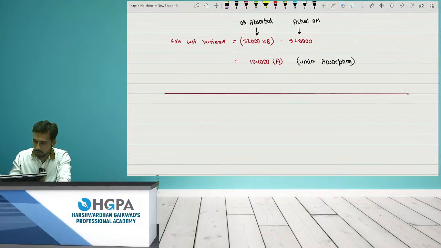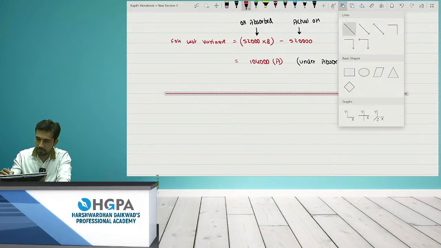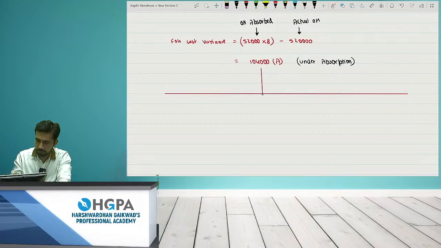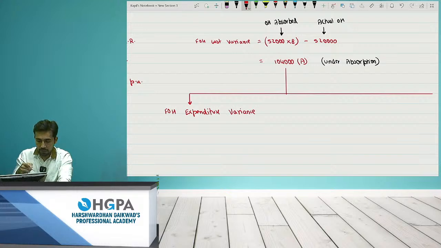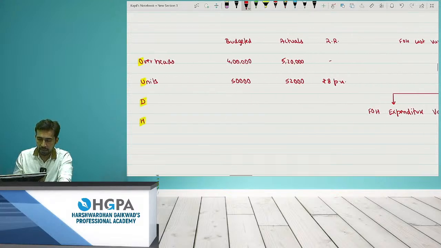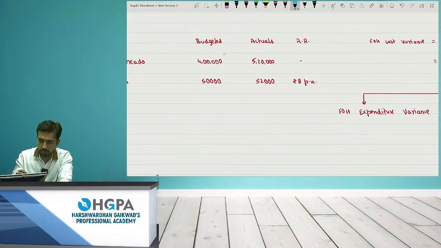This 1,04,000 is divided into 2 parts. The first is fixed overhead expenditure variance. Now this is the simplest of all the overheads. Of all the variances, this is the simplest. That is nothing but taking the difference of these two.